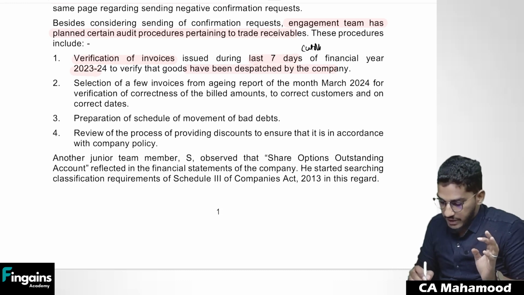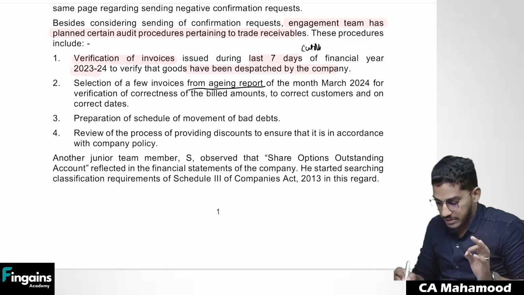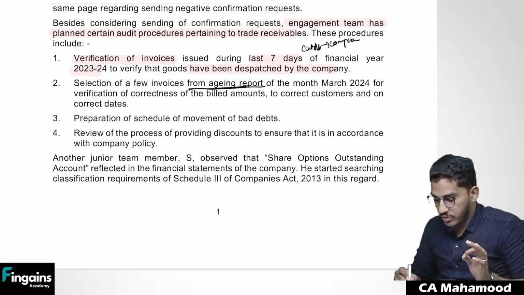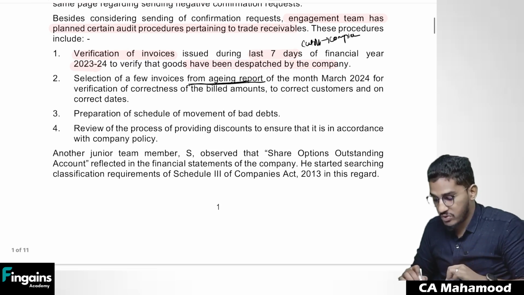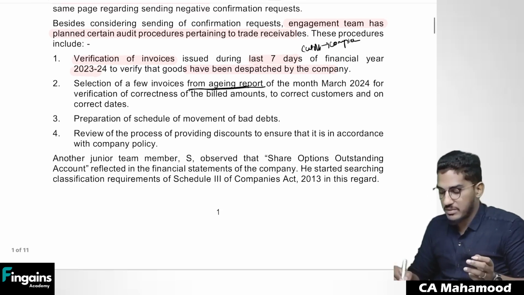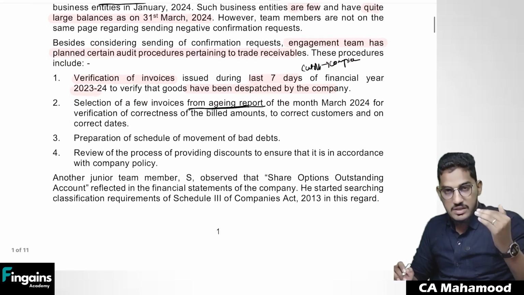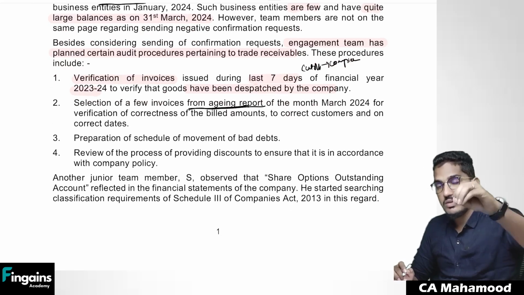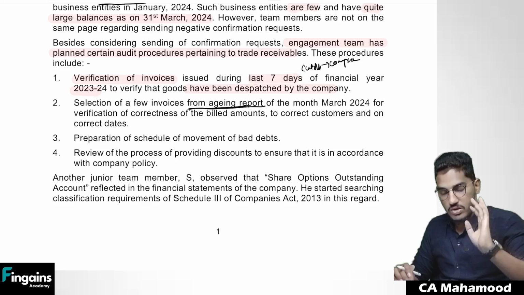Next, selection of few invoices from the aging report of the month. See, cutoff is actually also a part of completeness assertion only. So selection of few invoices from the aging report of the month of March 2024 for verification of correctness of the billed amounts to correct customers and on correct dates. Nothing but they're taking the debtors aging report, and from the few debtors they have selected, they're checking whether those invoices are posted in the correct accounts or not.